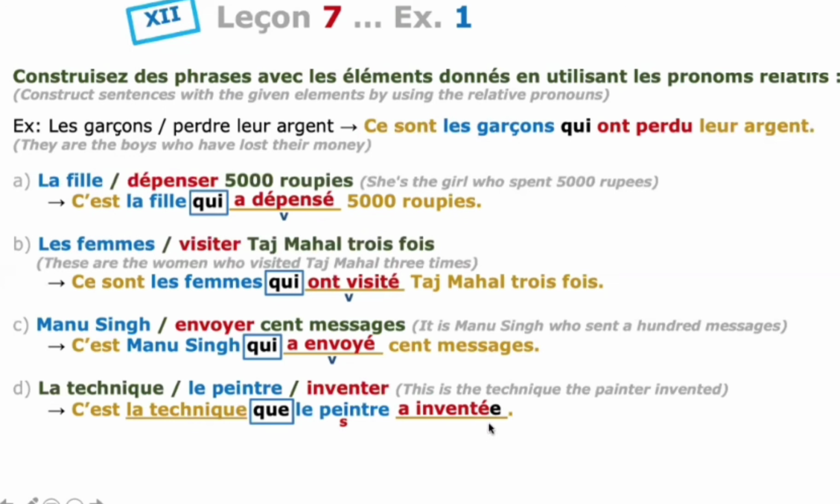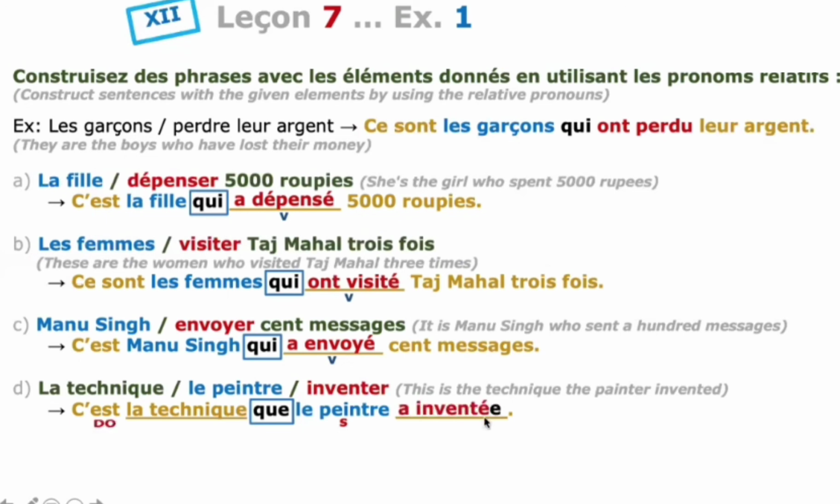Okay, so you must remember that the fourth sentence is very important. You should not follow the previous sentences, what you did. It is totally different from that fourth sentence. So please remember, when you practice, you can easily identify what type of sentence it is. So relative pronoun que, if the verb is in passé composé, at the end of the past participle you need to do the agreement. I hope you understand why we added e here. Before que, the direct object noun is feminine singular, so we need to add e at the end.